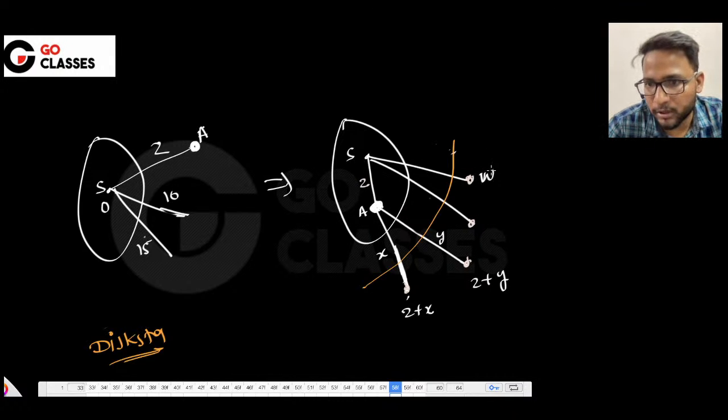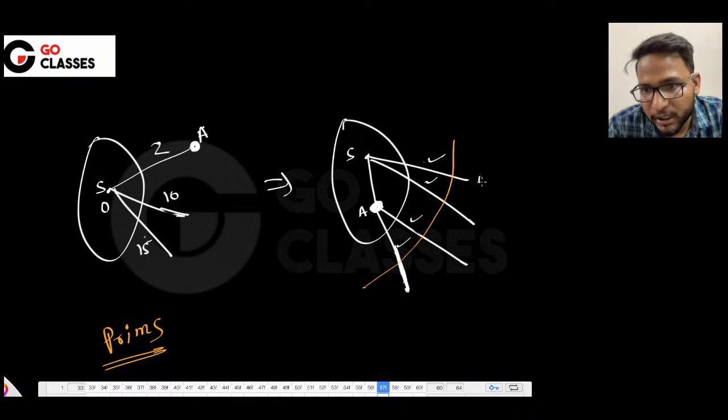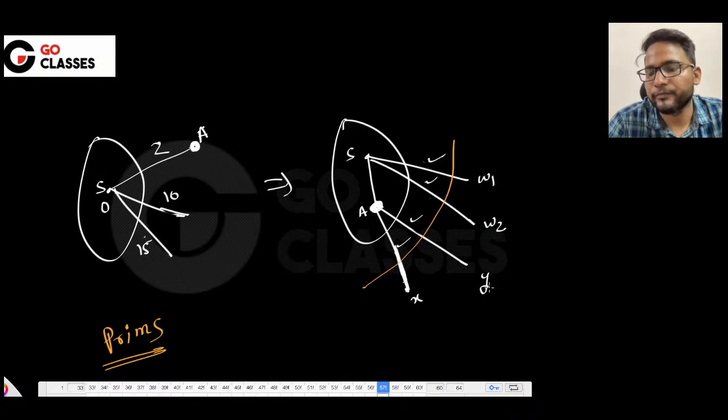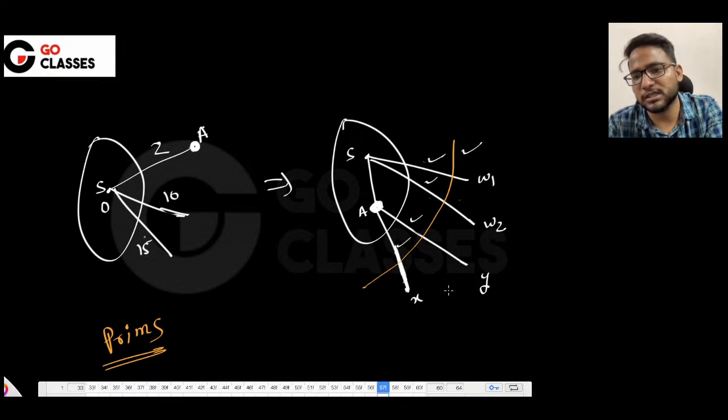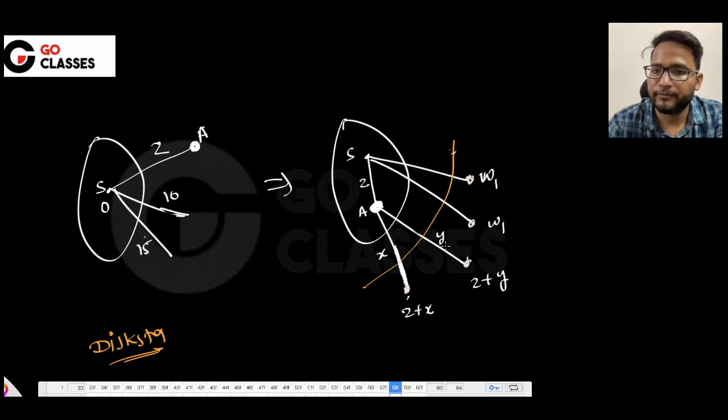Let's suppose this is w1 and w2. So it will compare between w1, w2, 2 plus x, 2 plus y. But Prims will compare only w1, w2, and if this is x, this is y, then x and y only. So Prims may choose this, and Dijkstra may choose something else. So basically, in the next iteration, things may be differing.